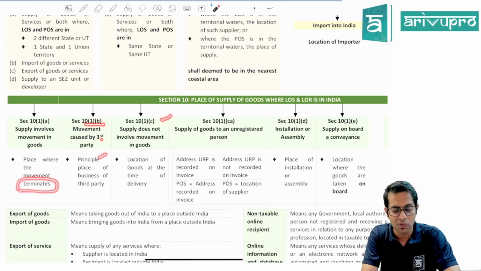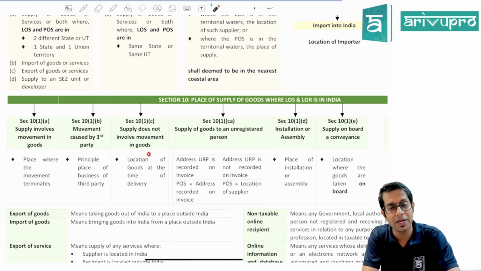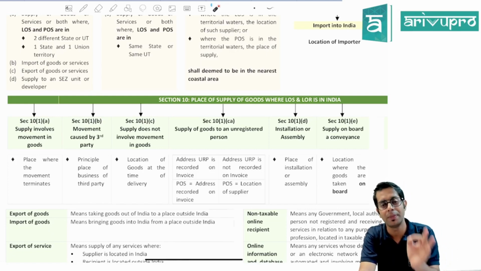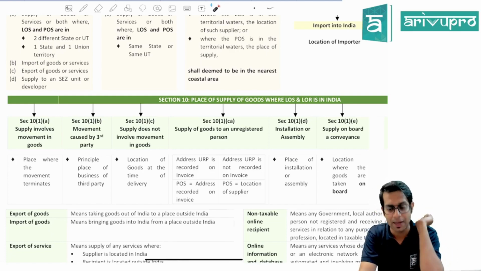Section 10 subsection 1 clause C says where the supply does not involve movement of goods, the place of supply will be the location of the goods at the time of delivery.